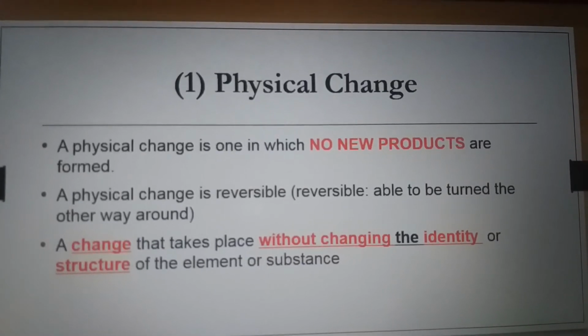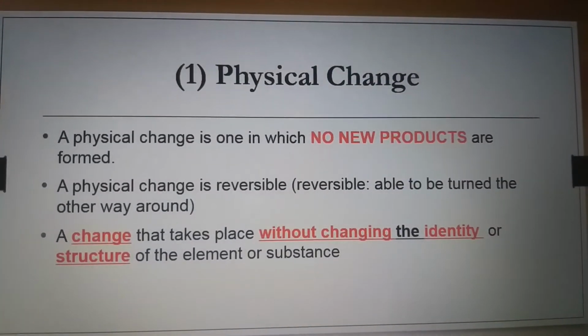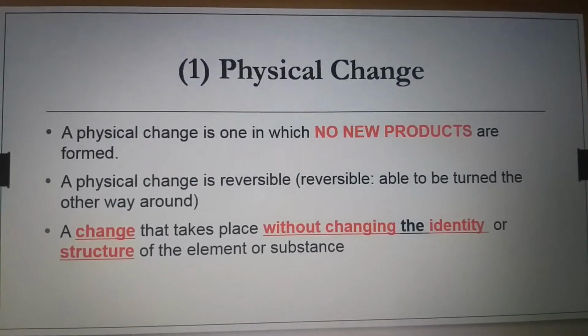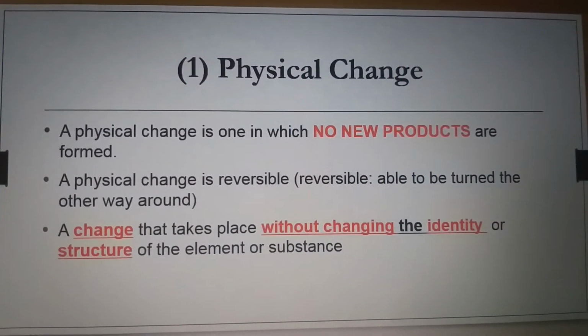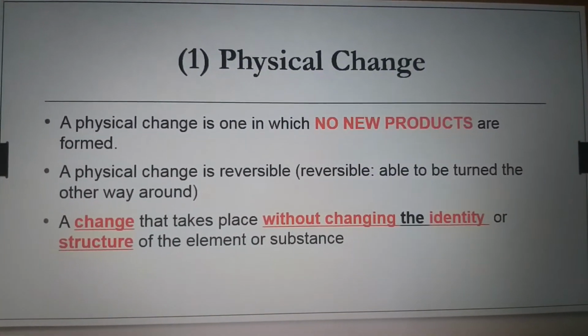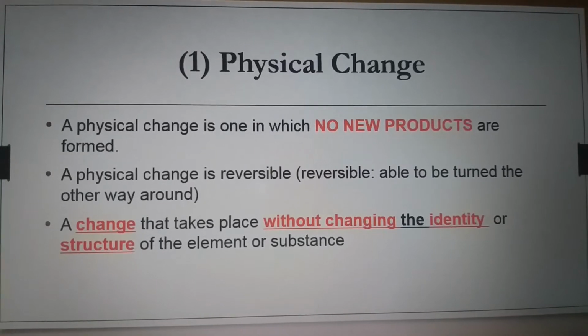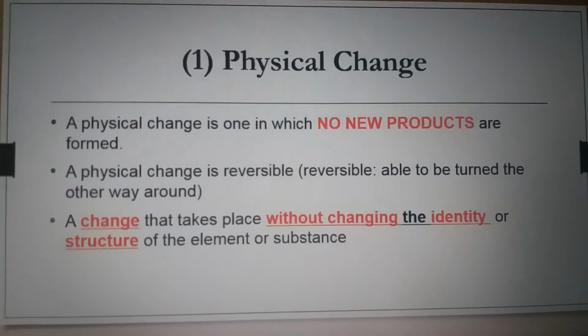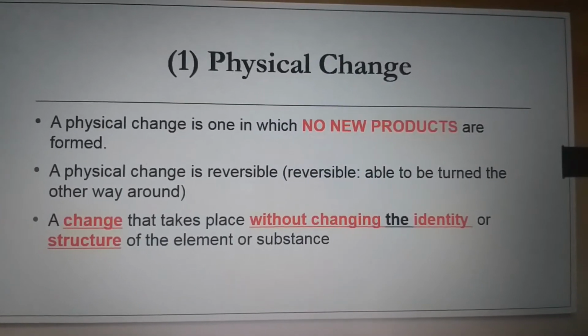To start with, let's see in detail what are physical changes. What is a physical change? A physical change is one in which no new products are formed. A physical change is reversible. What do you mean by the word reversible?